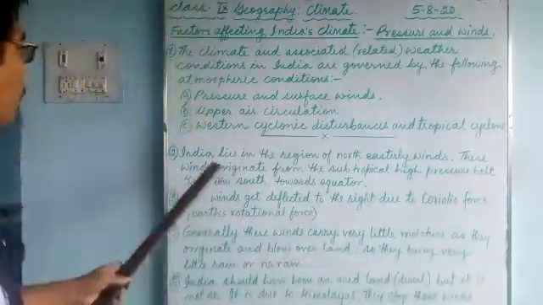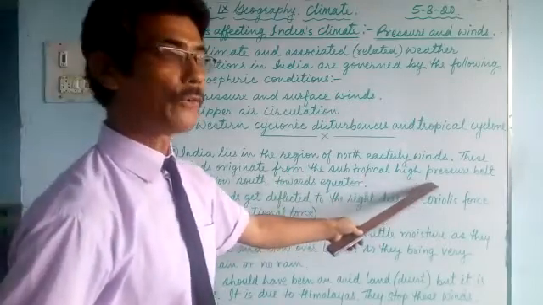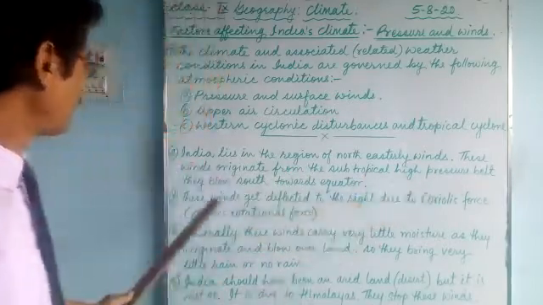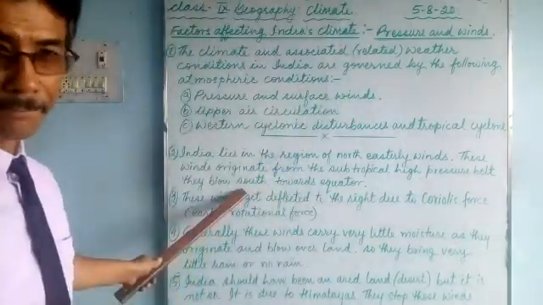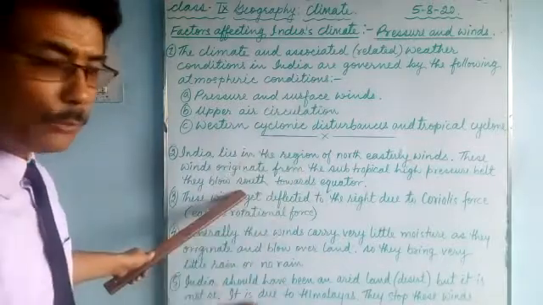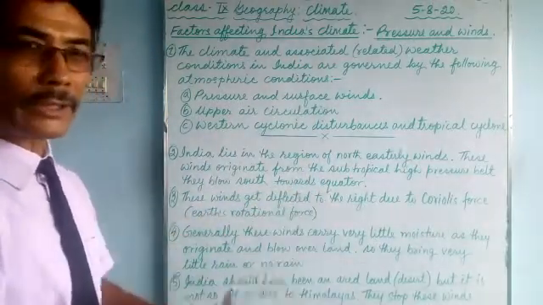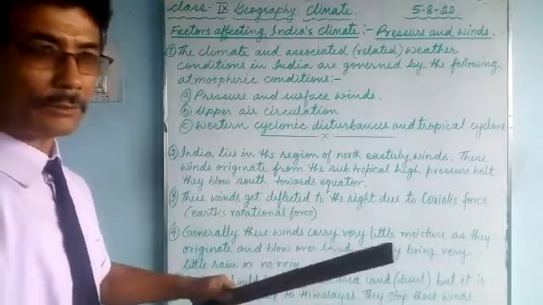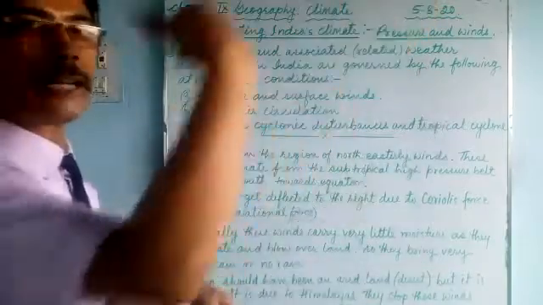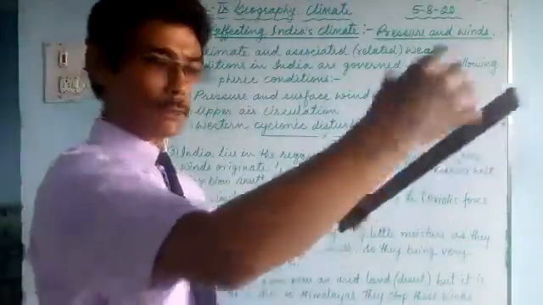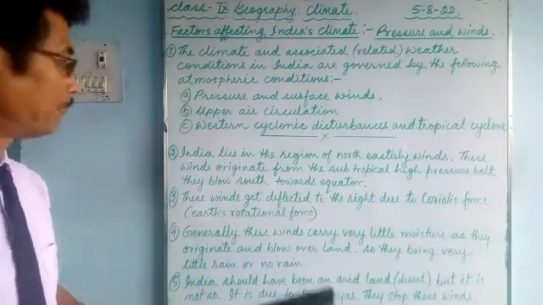So these winds originate from the subtropical high pressure, the cold region belt, and they blow towards the equator, because the equator experiences low pressure. Naturally, from the colder, high pressure region, the wind blows towards the low pressure, the equatorial side.